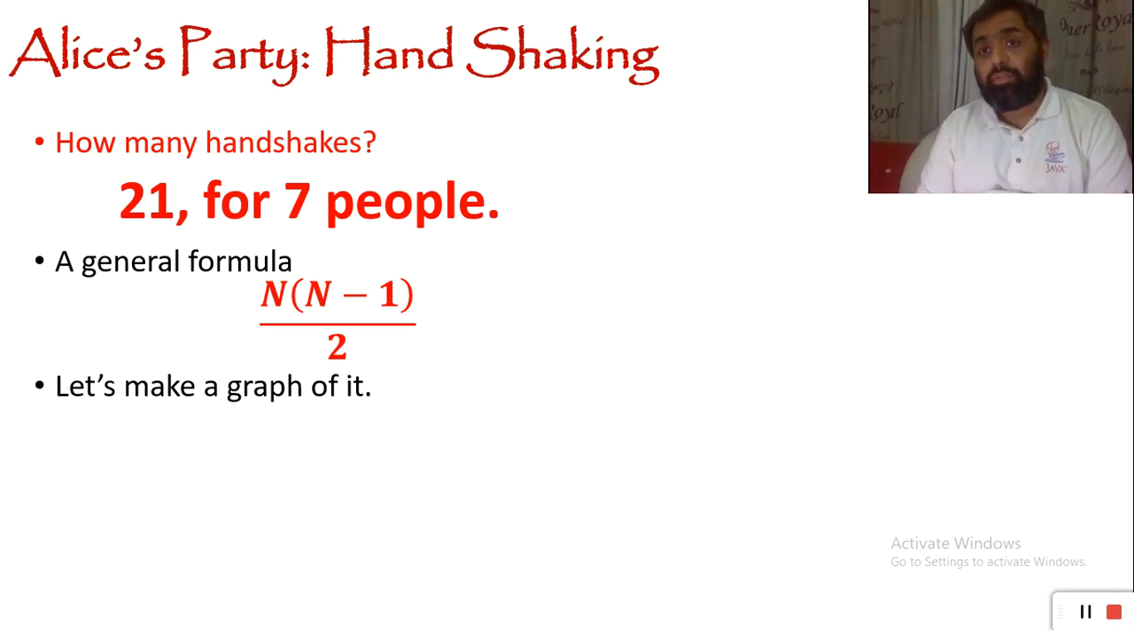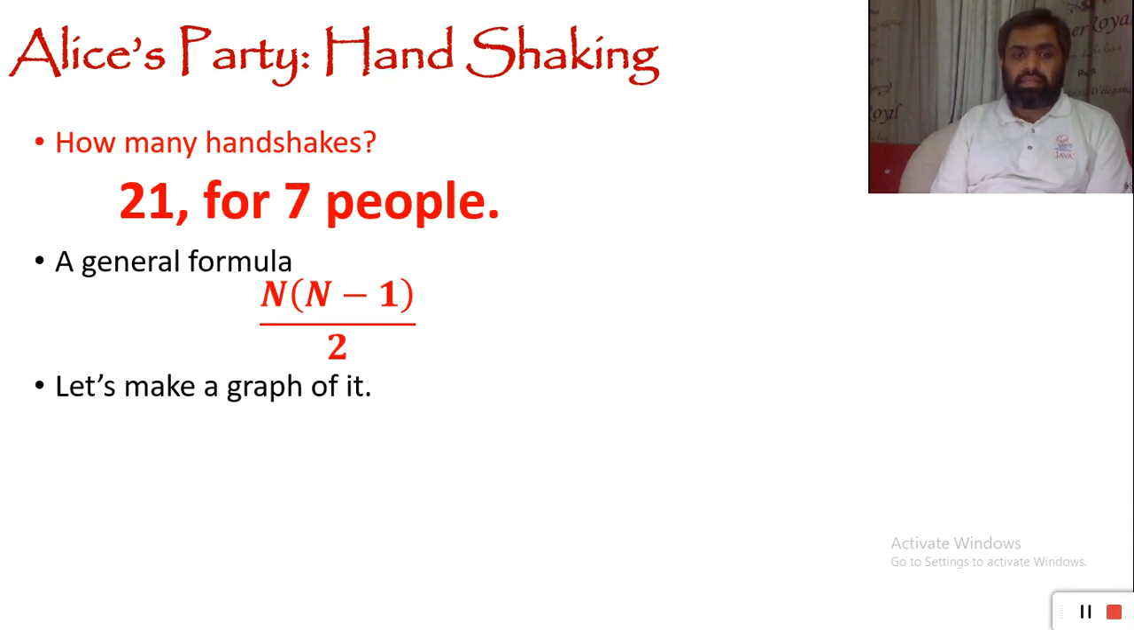So now it doesn't matter how many people we have. We have 10 people, or we have 100 people, or we have 1,000 or 1 million people, we can easily count handshakes: n times n minus 1 divided by 2. And actually this is a famous theorem. We call it the handshaking lemma.